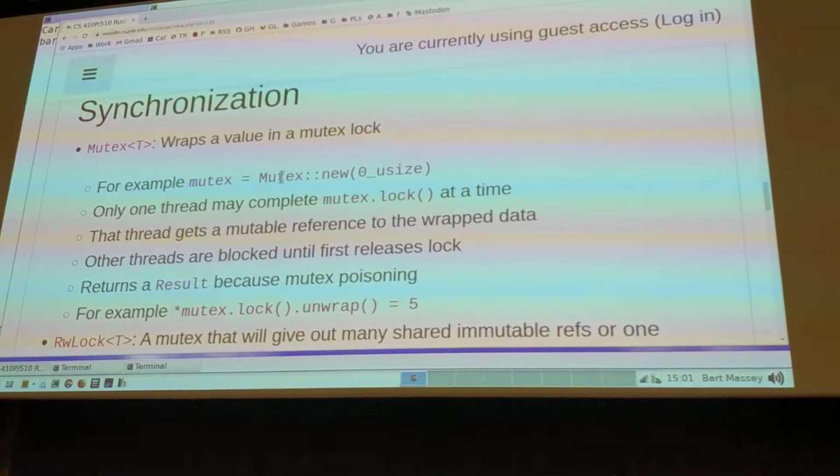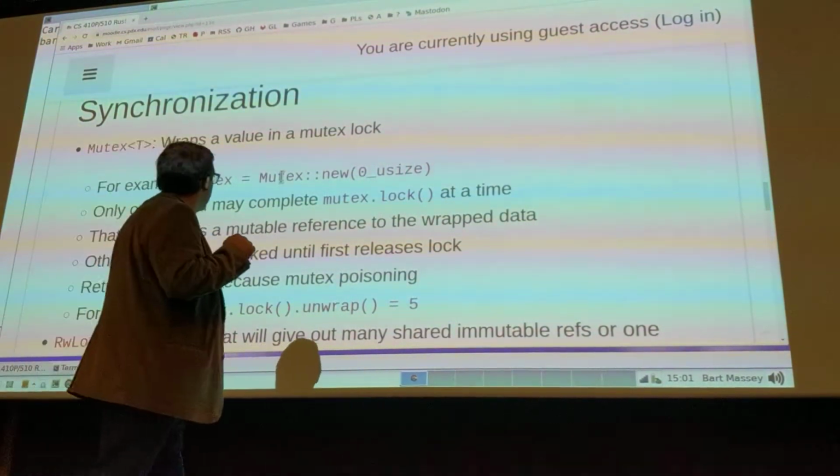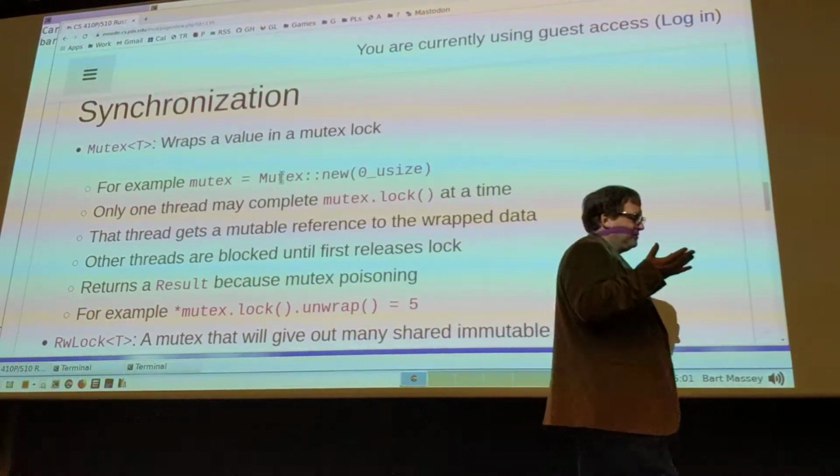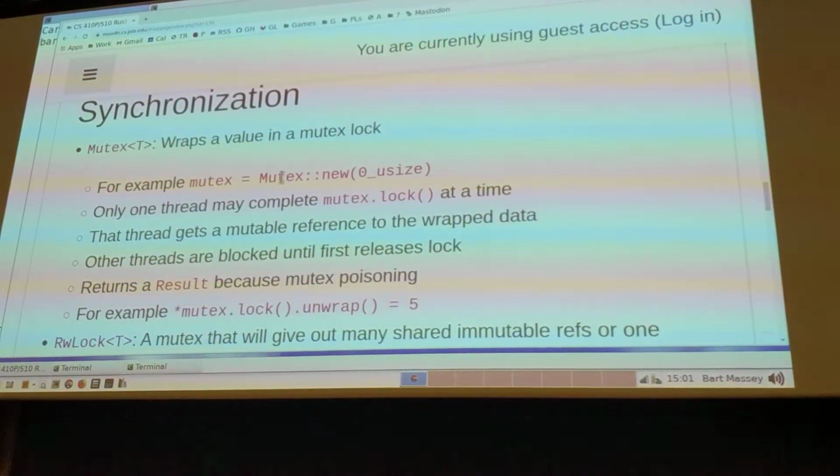Mutex, it turns out, you can use in any thread, because when you go to dereference the mutex, it will lock first before it lets you at the insides. Then you can borrow the insides mutably. It's classic interior mutability. Yay, interior mutability. So I make a mutex that's got a usize in it.